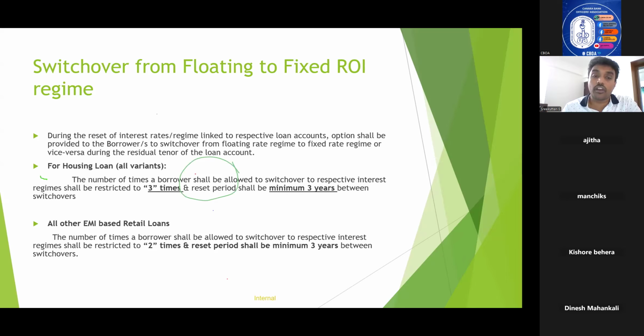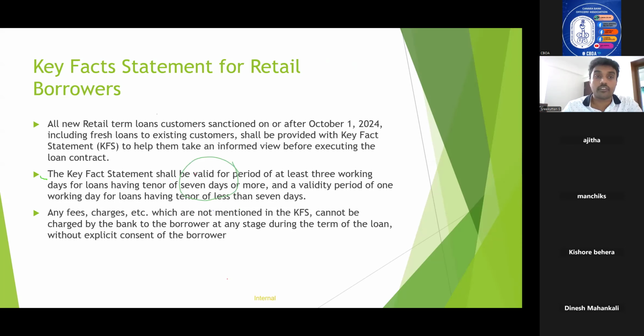And that is for housing loan. For all the other EMI based retail loans, it is 2 times and the reset period shall be minimum 3 years. So this also you should understand from an examination point of view. This key fact statement we have already studied.